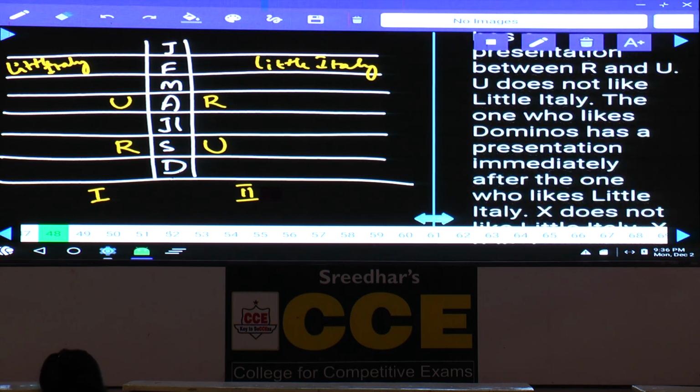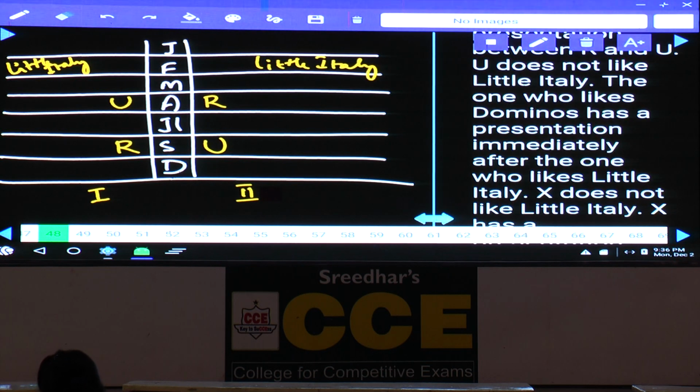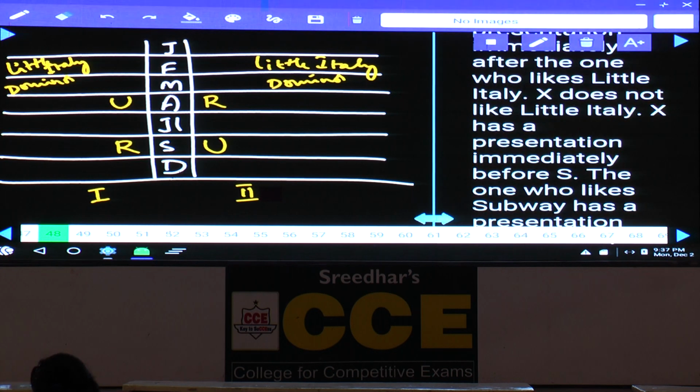And next one, the one who likes Dominos has a presentation immediately after the one who likes Little Italy. Hence, in both the cases, the one who likes Dominos must be in the month of March, because Little Italy is in the month of February. Hence, Dominos must be in the month of March. And X does not like Little Italy. Now, X does not like Little Italy. Hence, X cannot be in the month of February.